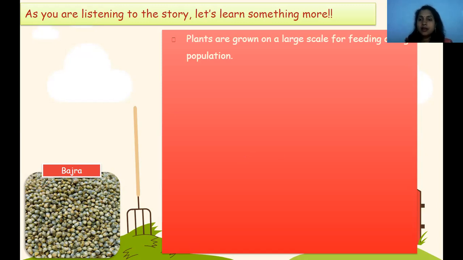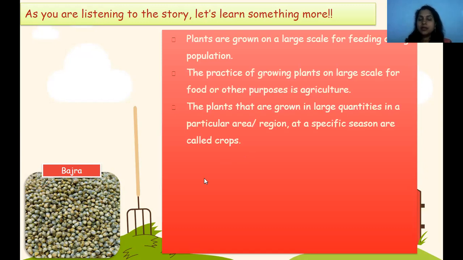Then she prepares the roti from that, and then it comes to our plate. So this is the story of how the bajra roti comes to our plate. This is a very long journey.